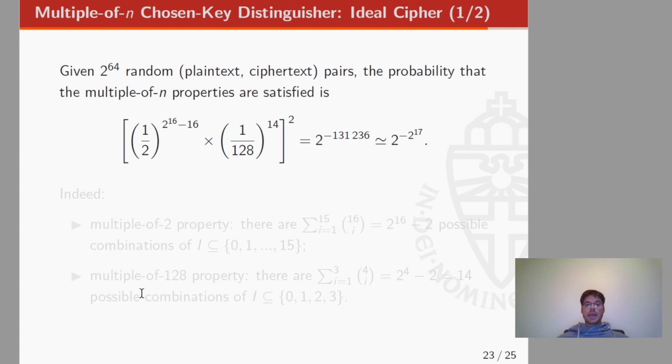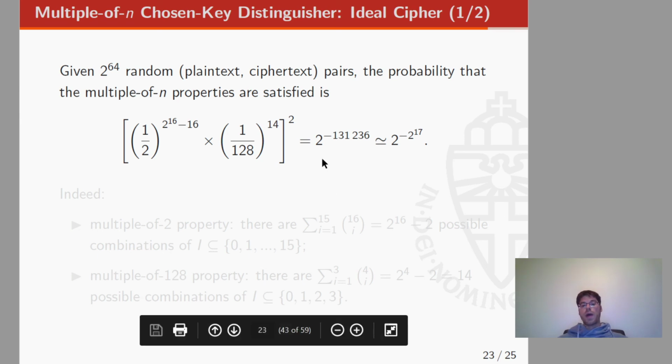What happens in the case of an ideal cipher? Well, we have to show that it is very hard to construct this set of plaintext-ciphertext pairs in an efficient way. So if we just take 2 to the 64 random plaintext-ciphertext pairs, the probability that the multiple-of-n properties are satisfied is very small. It's approximately 2 to the power of minus 100,000.